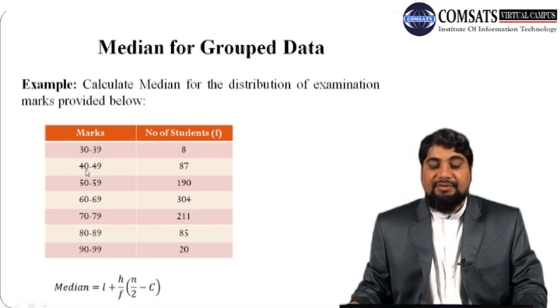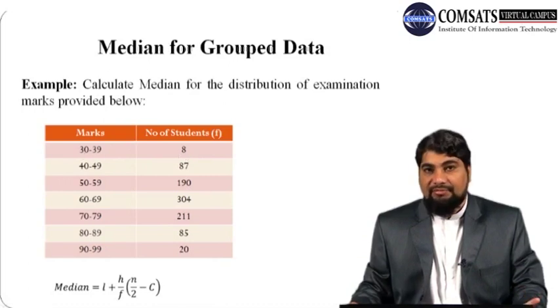And in the next class we have 40 to 49, there are 87 students. In the next class 50 to 59, 190 students, and so on. In the last class, which is 90 to 99, there are 20 students. So this is a frequency distribution of examination marks of certain students. Our job is to calculate the median. Note that this is grouped data because data is grouped into different classes.